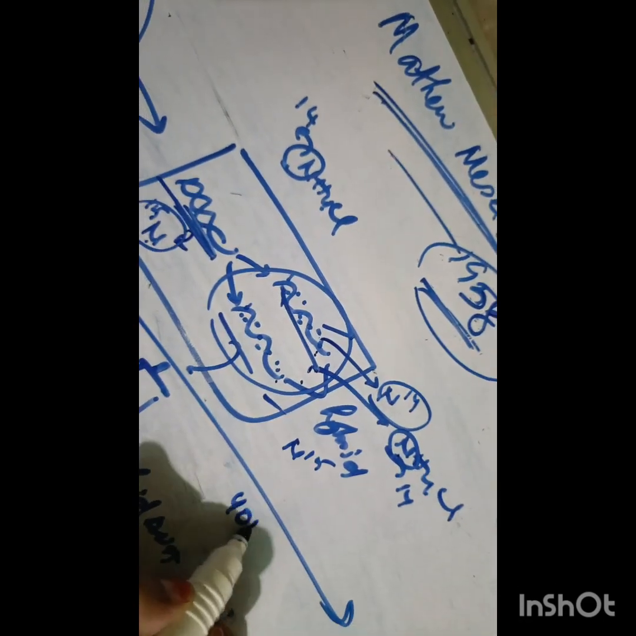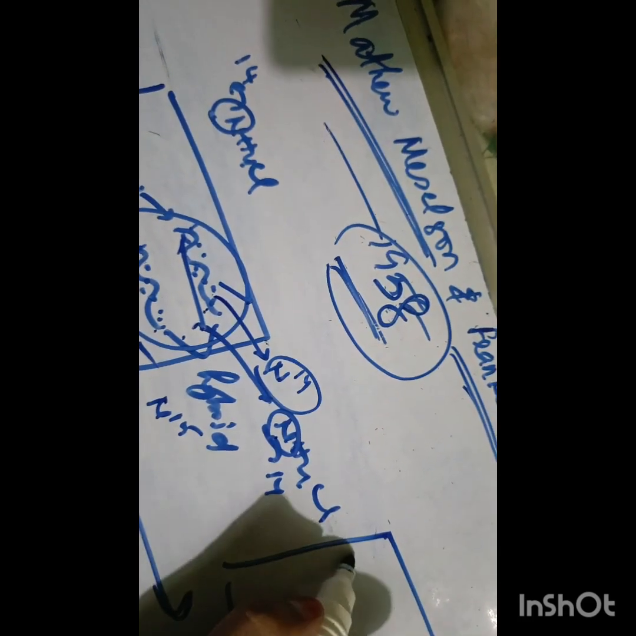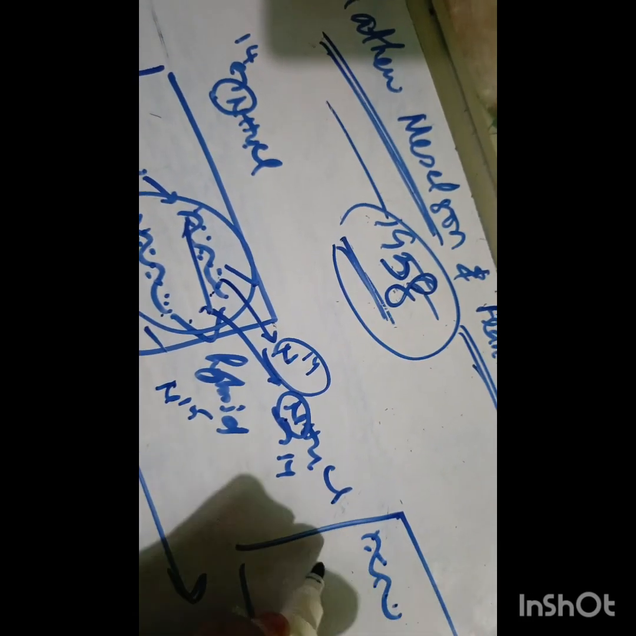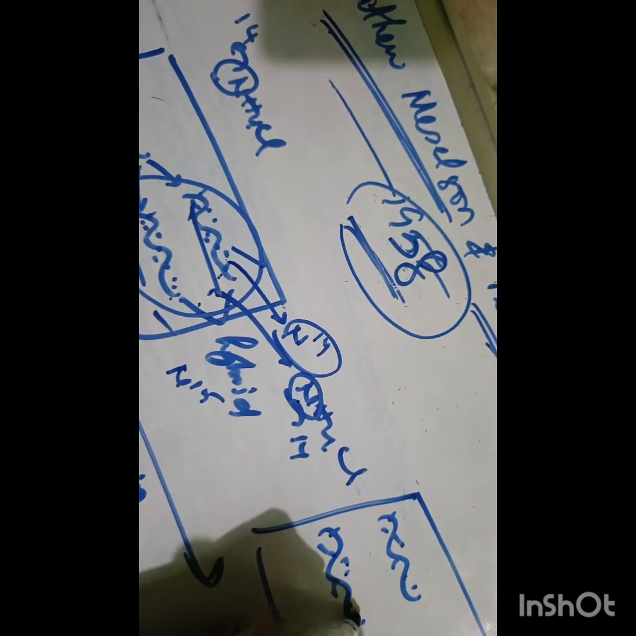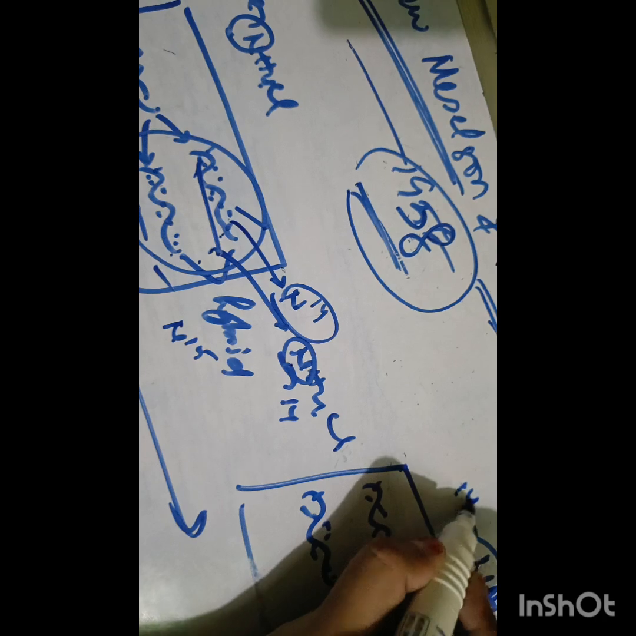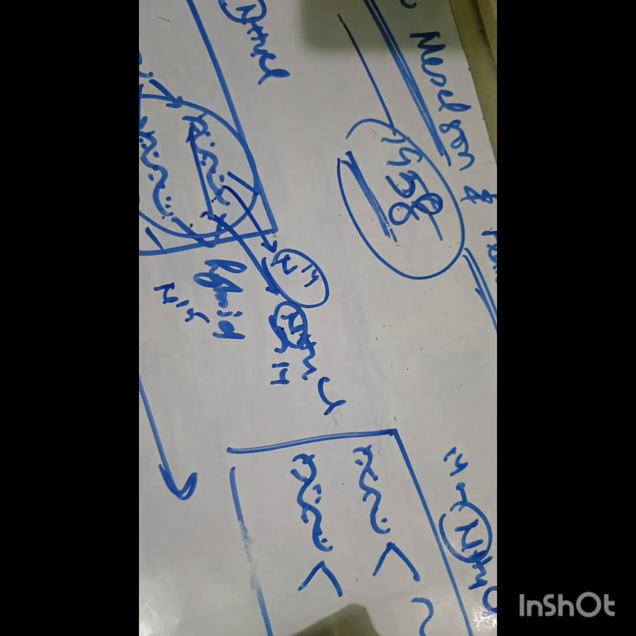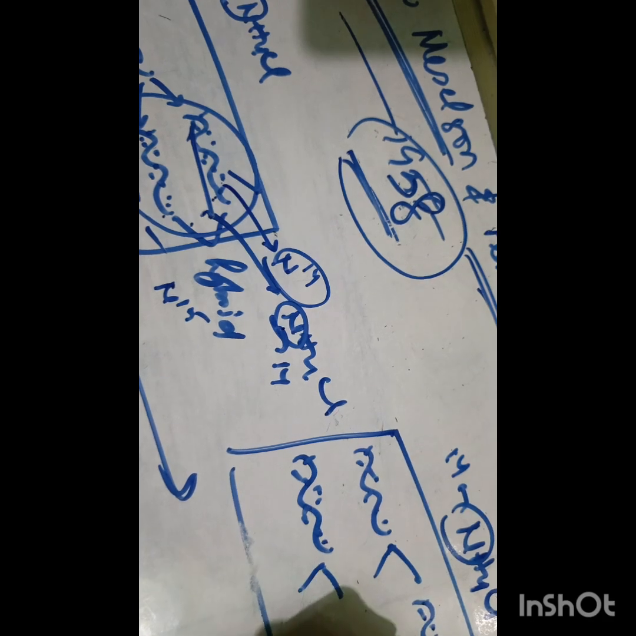And after 40 minutes of time, this hybrid DNA replicates again in the same medium, NH4Cl where nitrogen weighs 14. So here we get 4 daughter DNAs.